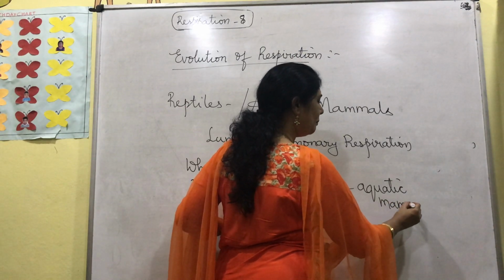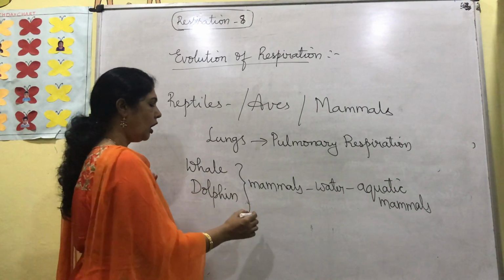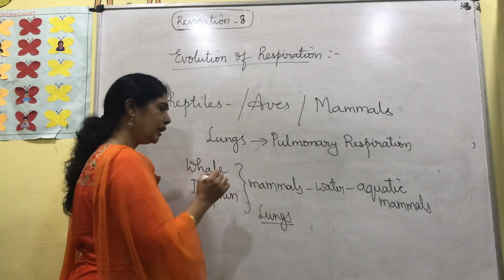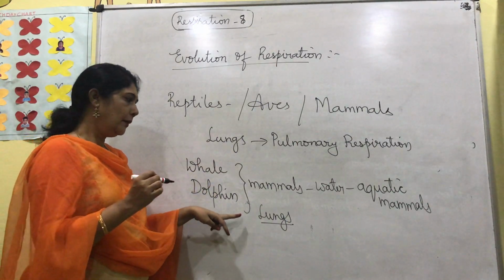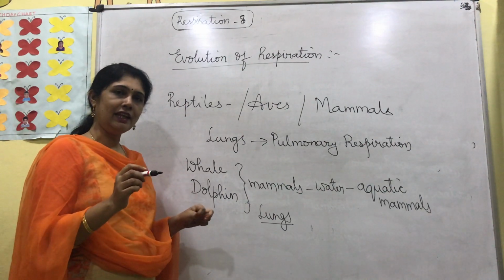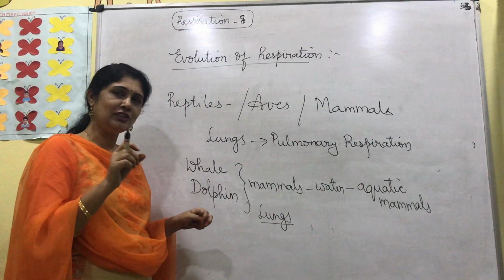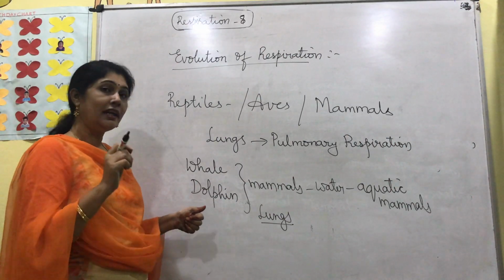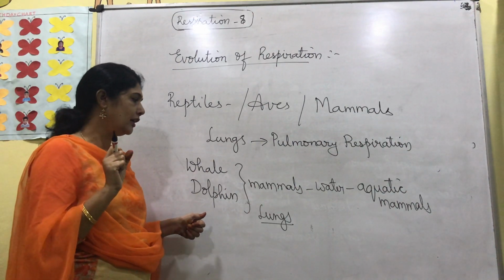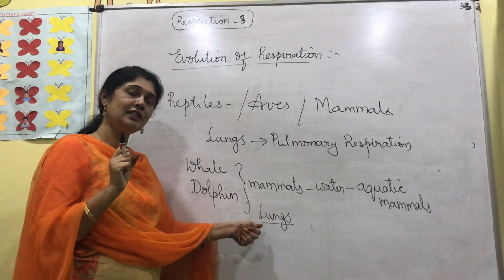But since they are mammals, their breathing organs are lungs. So they undergo respiration through lungs, but they are surviving in water. All the aquatic animals breathe in oxygen dissolved in water. Gills in fish help in breathing oxygen dissolved in water, whereas lungs cannot take oxygen dissolved in water.